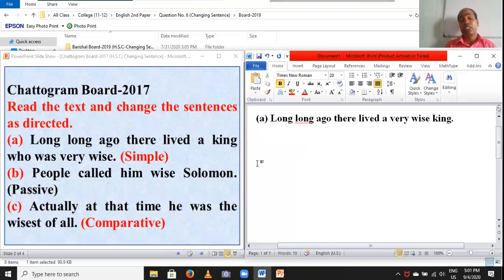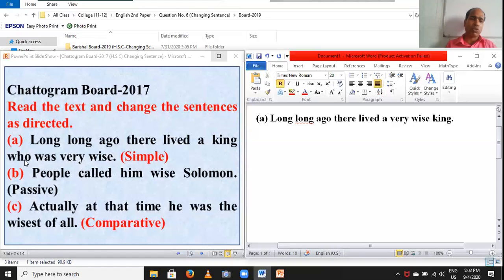That is to say, if you find who plus verb plus adjective, the formula, while changing into simple, you have to use adjective plus noun. You have to cut who and was, because one subject and one finite verb is called a simple sentence.